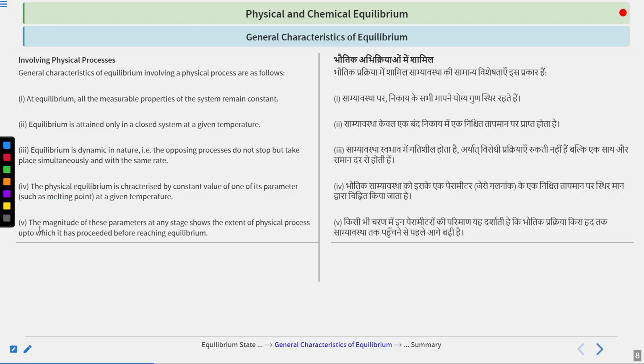Next is, the magnitude of this parameter at any stage shows the extent to which the physical process has proceeded towards reaching equilibrium. Clear?